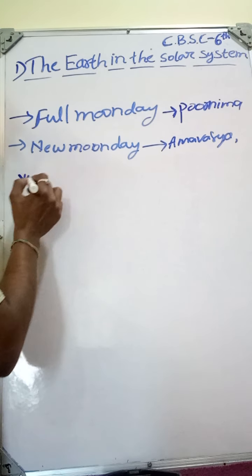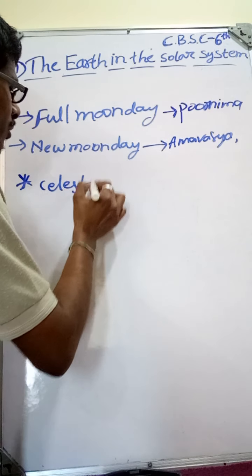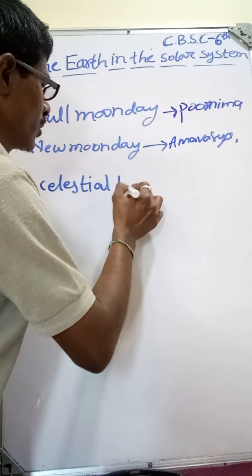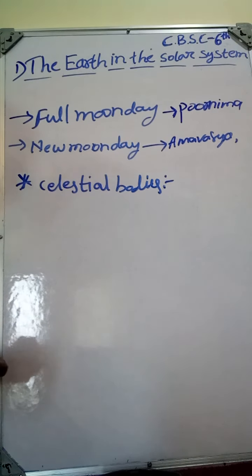Next one, celestial bodies. What are these celestial bodies?